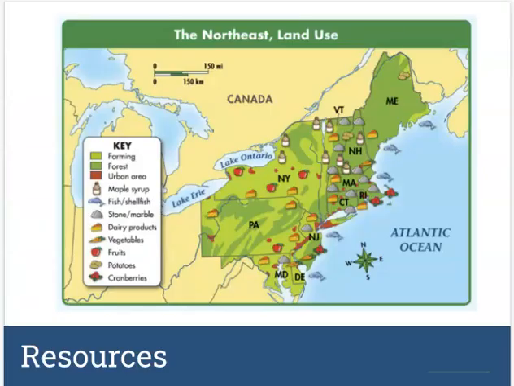All right, resources up in the Northeast. You're going to notice that we have all sorts of things here. We've got dairy products, which is going to be, you've got farming and things that are good for grazing up here. But you also, if you notice these bottles here, this is all maple syrup. So a lot of the trees that you find up in these forests are wonderful for maple syrup, and this part of the country is famous for making delicious maple syrup.